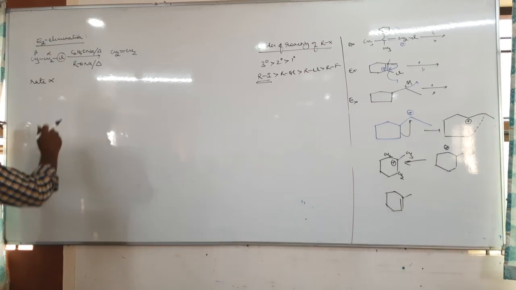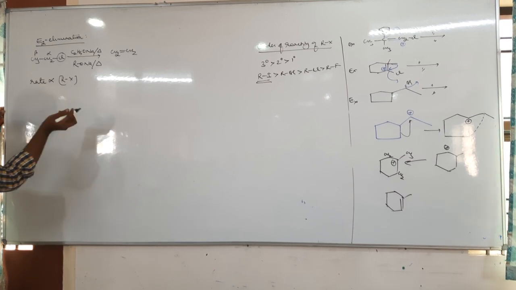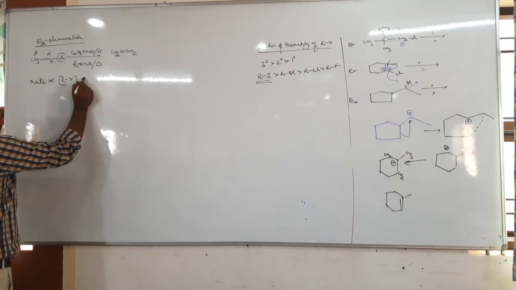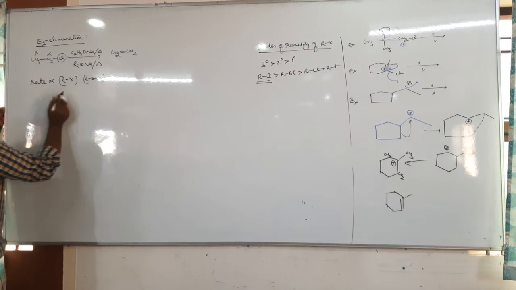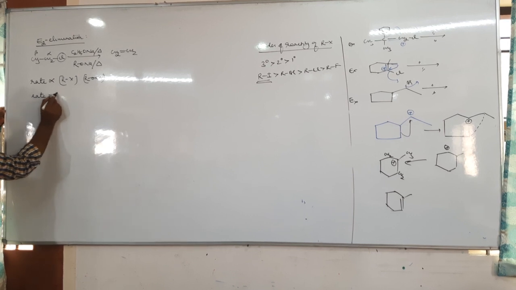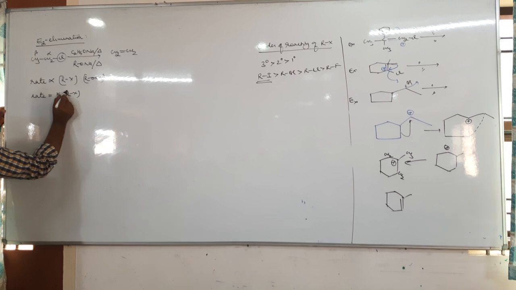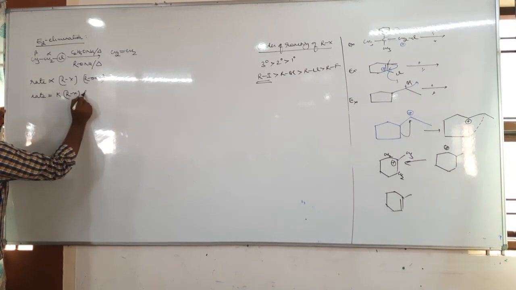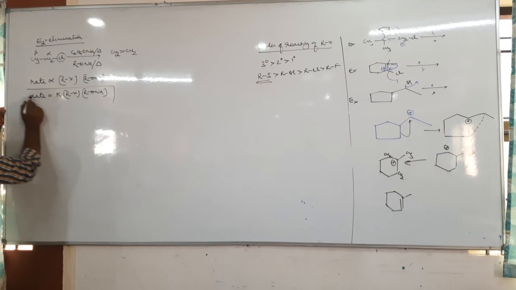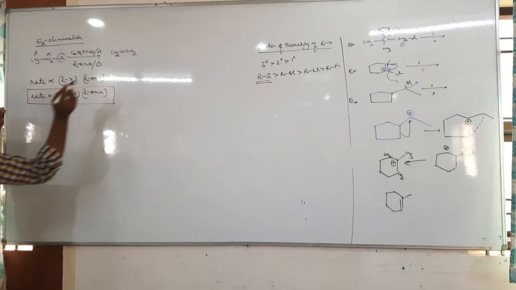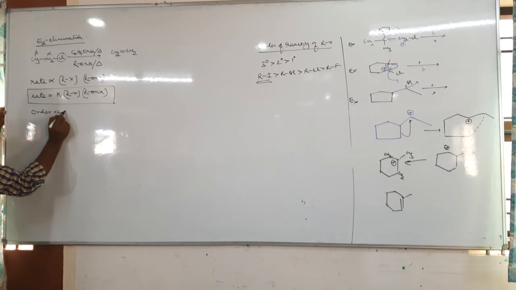So the rate is directly proportional to RX, the alkyl halide, as well as RONa, which is a base. So the rate equals K into RX and RONa, which is a base. Then what is the order? 2.